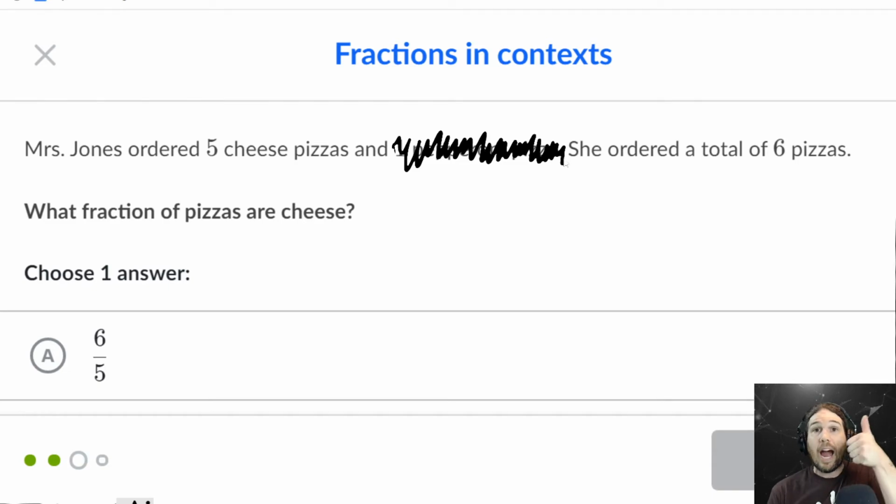We want to know how many total pizzas there are, and how many pizzas were cheese. I got mixed up because we're not splitting 1 pizza into pieces. We're taking a bunch of pizzas, right? So the fraction of pizzas is going to be 5 out of 6, which is 5 over 6.